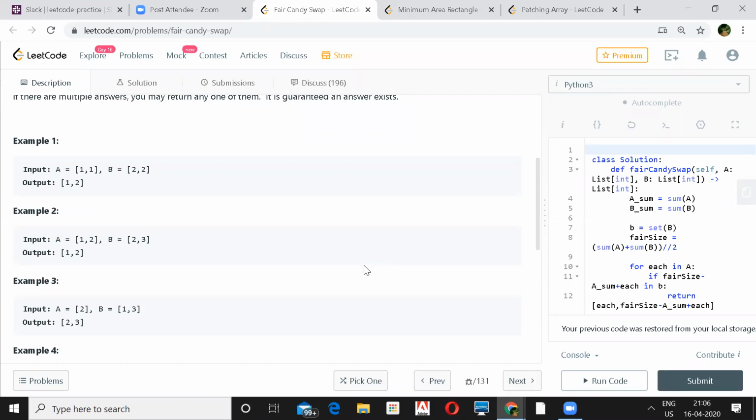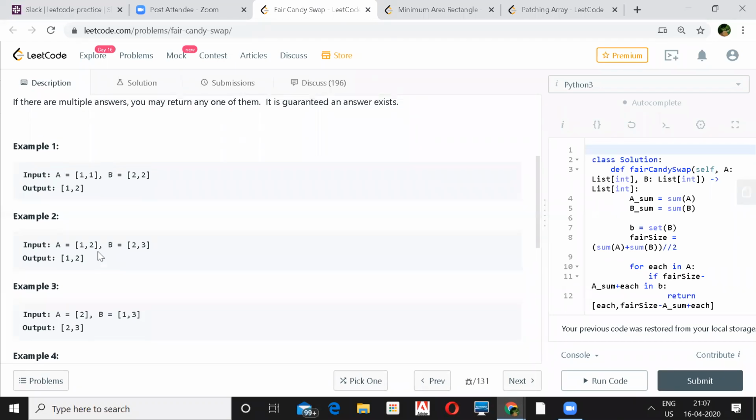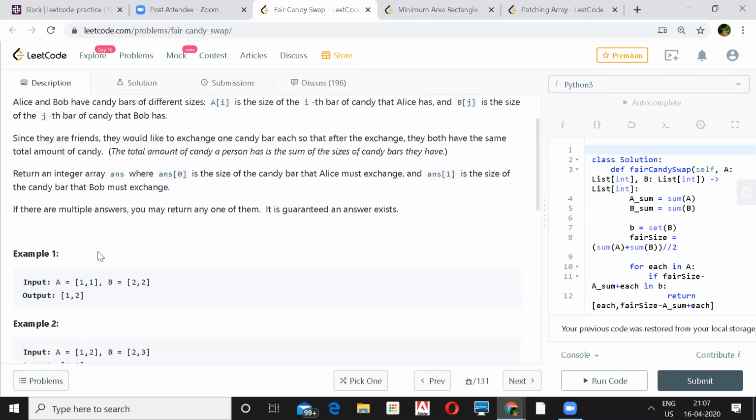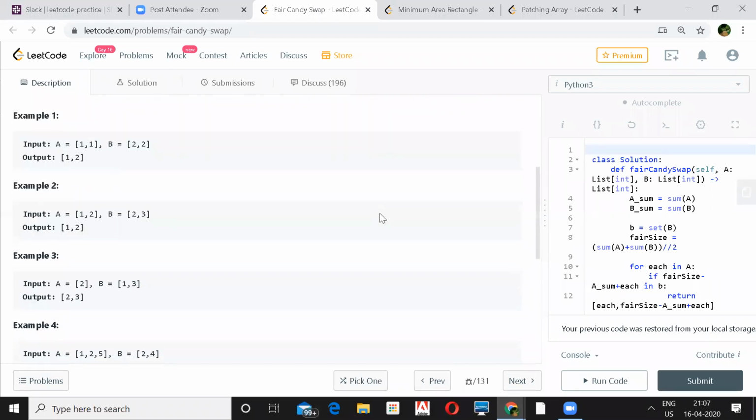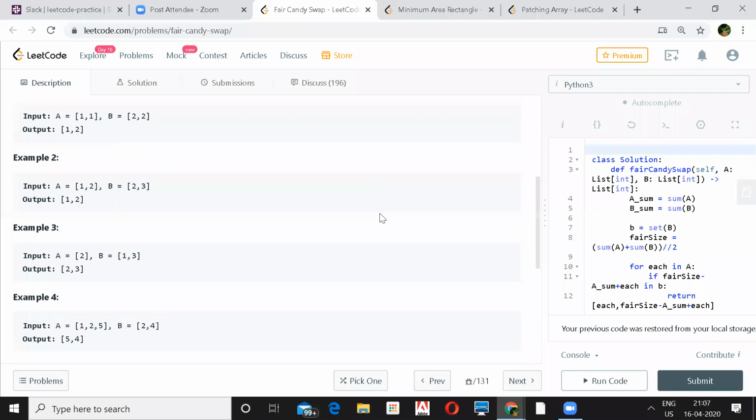Let's say both have 3, 3, then A has 1, 2 and B has 2, and in that case they don't need to exchange, right? No, in that case, the answer will be either 1, 2 or 2, 1, because they have to exchange anyhow. They have never said that you can have an answer which is invalid, because it says the answer exists. It is guaranteed an answer exists, right? Yeah, so that means they will exchange. There's a constraint telling that they will have a different amount of candy.